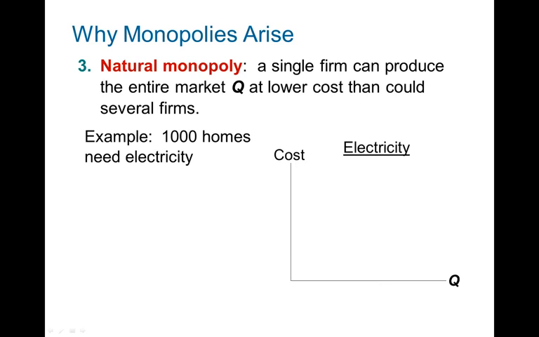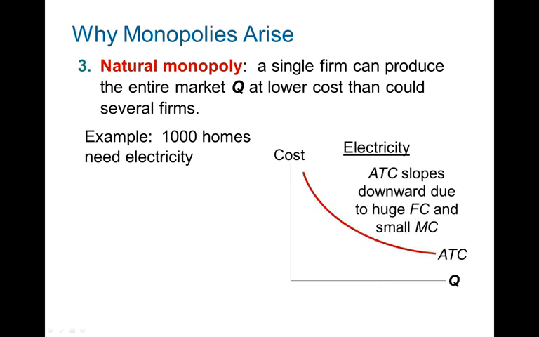If you look at electricity, you need to have a lot of setup. You need to set up a huge electric generation plant, which uses a lot of fuel to produce electricity. So the more it can supply, the more its average total cost will go down.